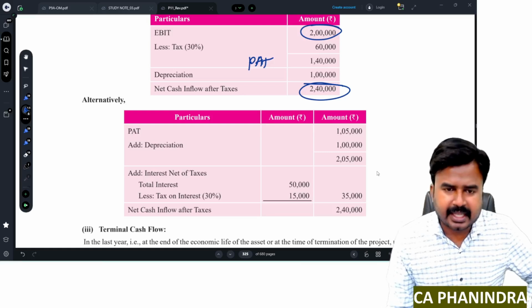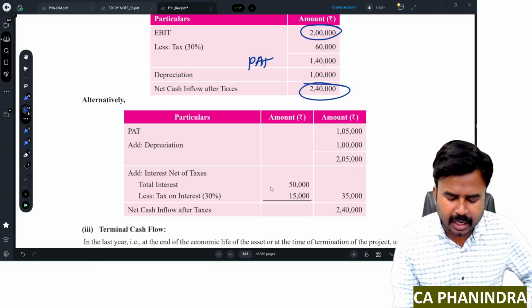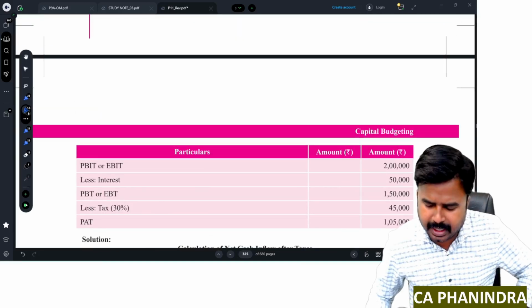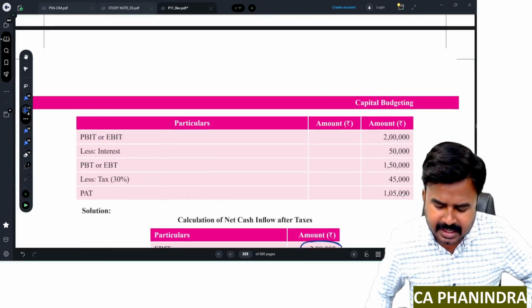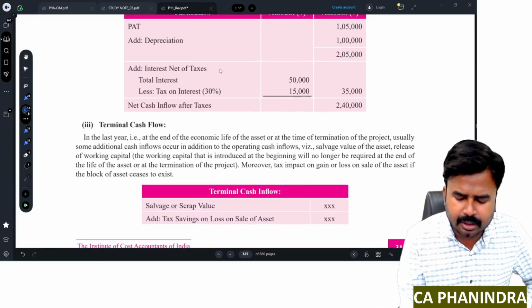Now the second alternative is, take the profit after tax directly here. Add depreciation 1 lakh. 2,05,000. Then what I should do? Interest into 1 minus tax rate. You know, the interest component is 50,000 into 1 minus tax rate. Your tax rate is 30%.